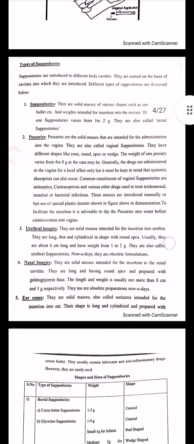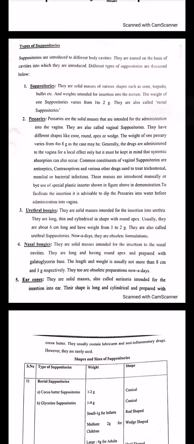Next, coming to the types of suppositories, I have explained the different types. One is given by the normal route, that is simple suppositories, meaning rectal route suppositories, and pessaries, vaginal suppositories. Urethral bougies are given by the urethral route, nasal bougies into your nose, and ear cones into your ears. So they will have different shapes and different names are also present.